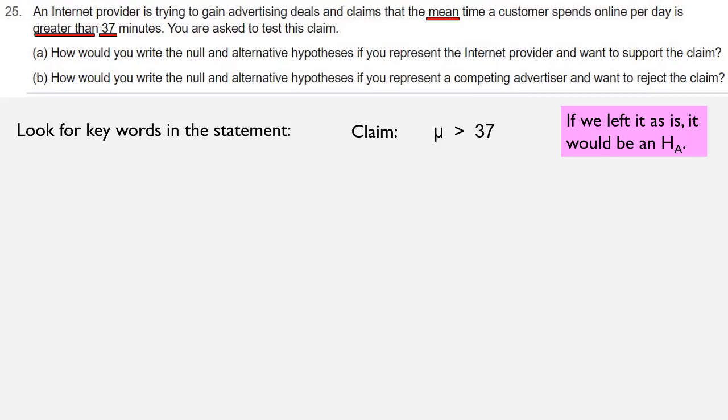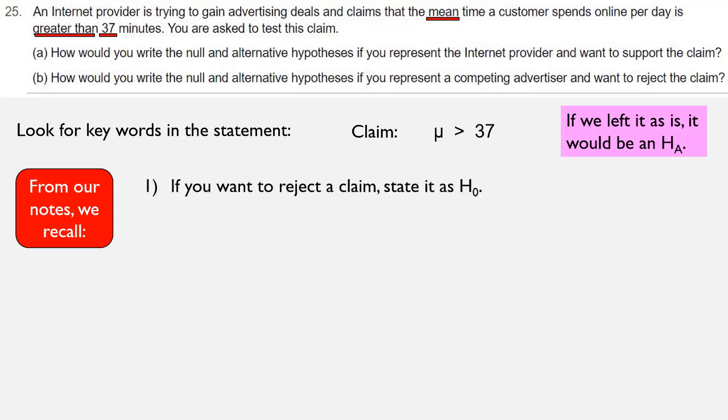So let's recall a few statements from our notes. First, if we want to reject a claim, we state it as H naught. And if we want to support a claim, we state it as HA. So in part A, we're being asked to support the claim.